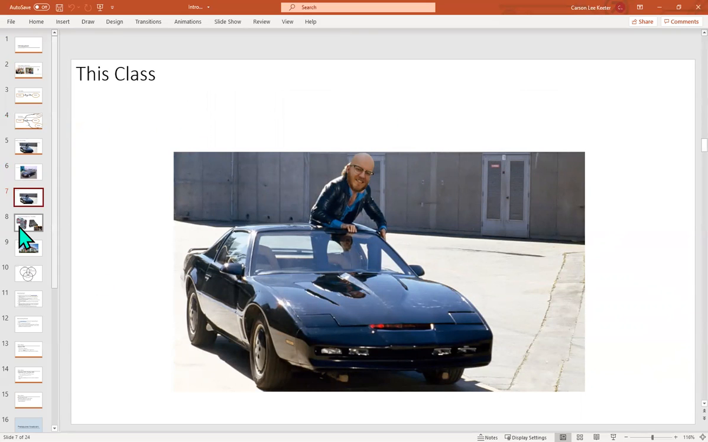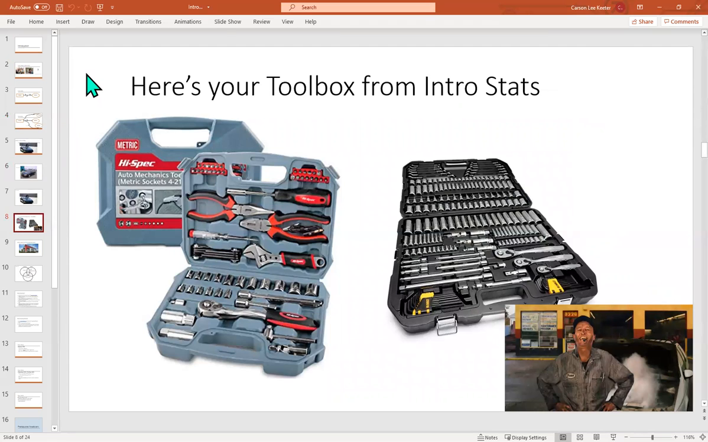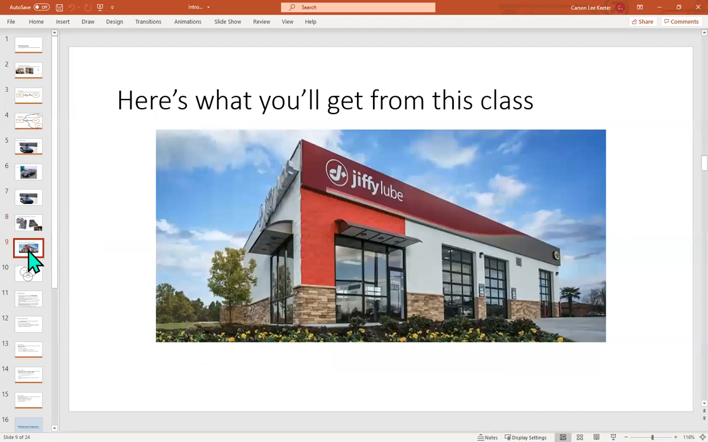So intro stats gave you a lot of by-hand tools. They work, they get the job done, but sometimes it takes a really long time. And also, we got some old guy here doing all the work too. But that's what intro stats is. It's very basic, even though it seems complicated. With this class, we're able to do tougher work, but make it a lot easier, because we've got better tools now. We've got the Jiffy Lube here.